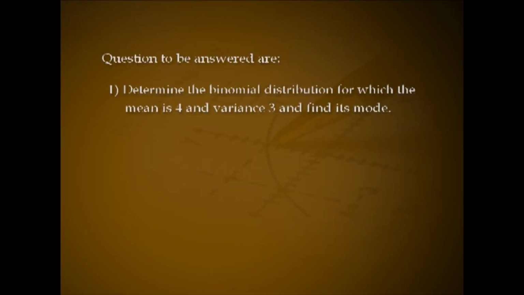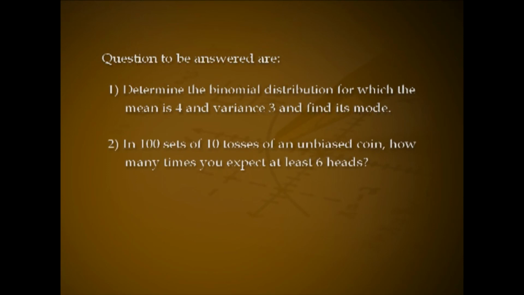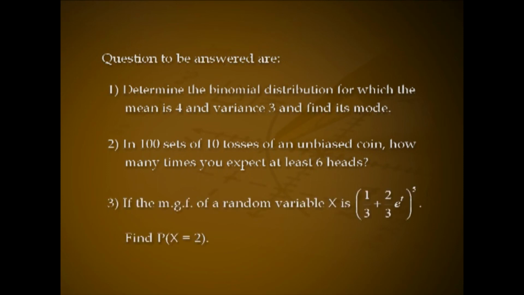Try to answer the following questions. Determine the binomial distribution for which the mean is 4 and variance 3 and find its mode. In 100 sets of 10 tosses of an unbiased coin, how many times do you expect at least 6 heads? If the MGF of a random variable x is (1/3 plus 2/3 e raised to t) all raised to 5, find probability of x equal to 2.